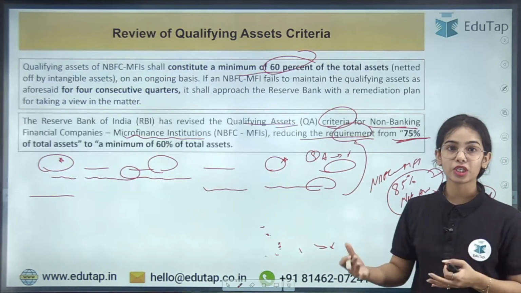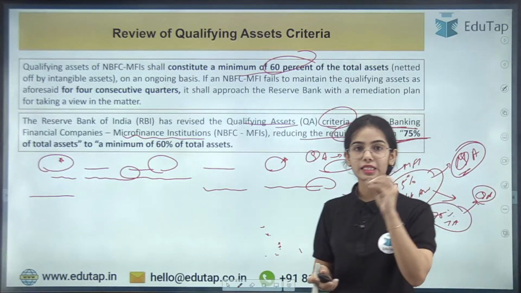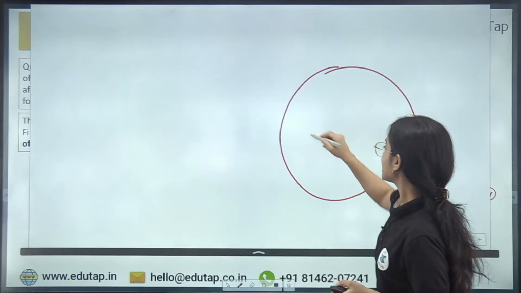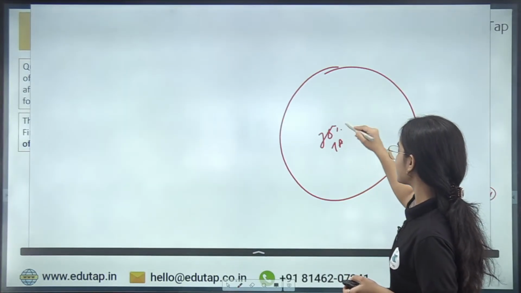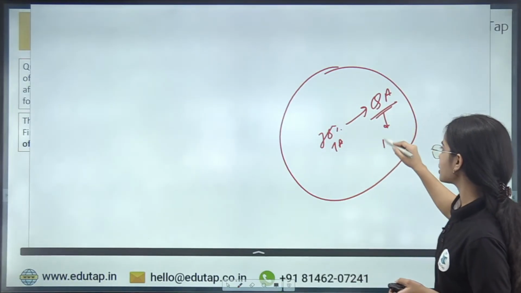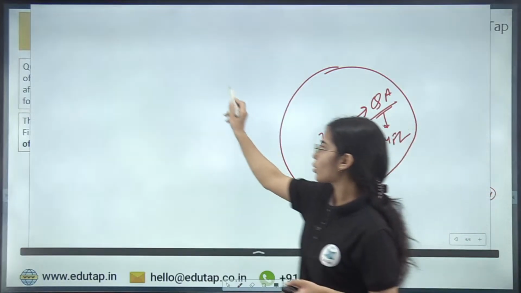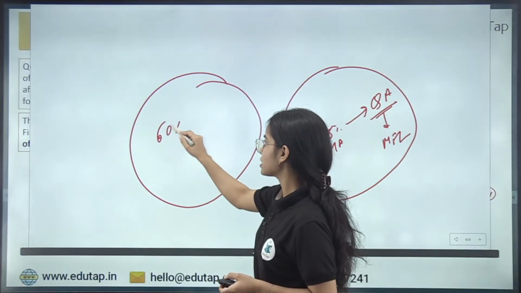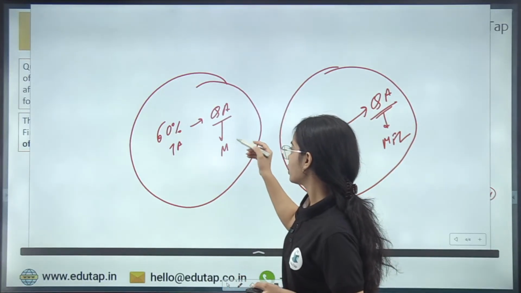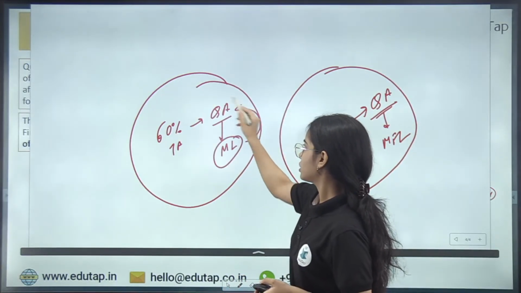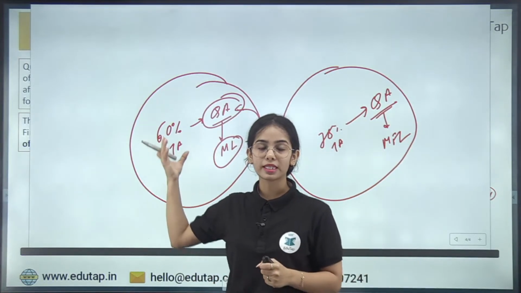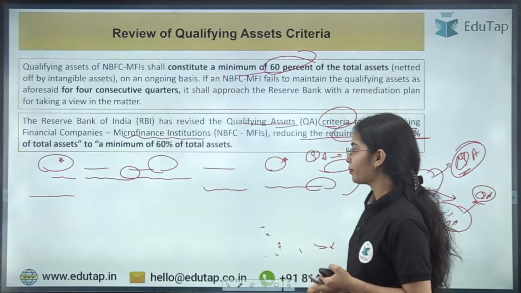The other change is that earlier, out of the total assets, 75% had to be given as qualifying asset, that is microfinance loans, by the microfinance institution. But now, out of the total asset, 60% has to be given in the form of microfinance loans, that is the qualifying asset. So the limit has been decreased from 75% of the total asset to 60% of the total asset. Okay, this is the idea.